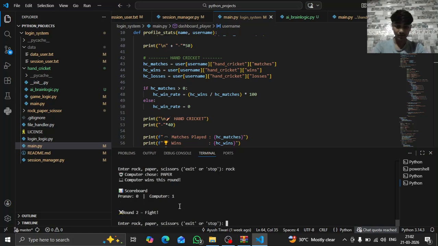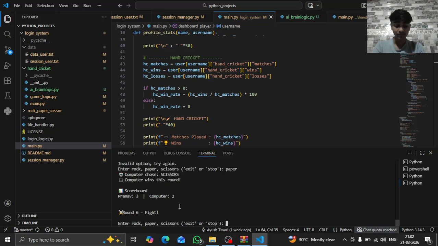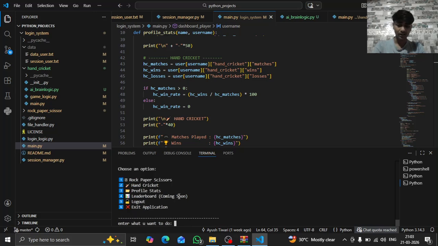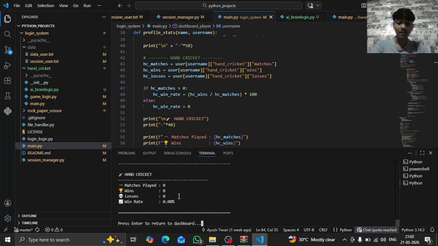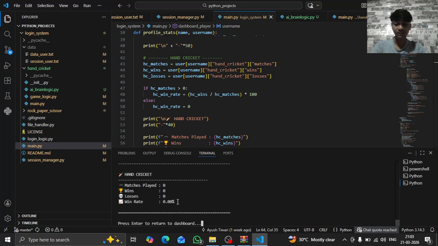Rock. Okay, to show you, we can just go fast with the same letters so that we don't waste much time here. And if I give wrong input, it will not take that input. So to show you, we can just go faster and faster. I am winning. Now it's a draw. Computer is winning. And see what happened, I lost the match. Now in profile stats, if we go, this should count if I am correct. Yup. Now we have one loss and one match played, 0% win rate.